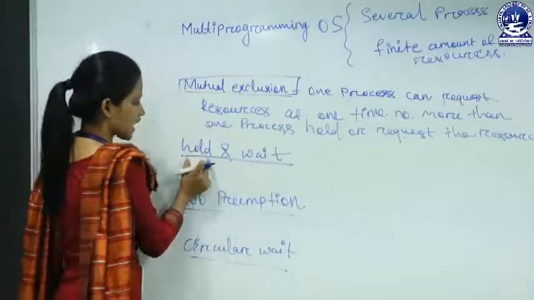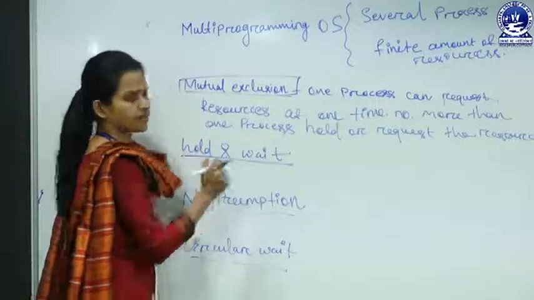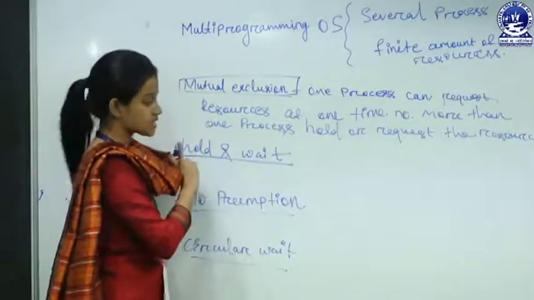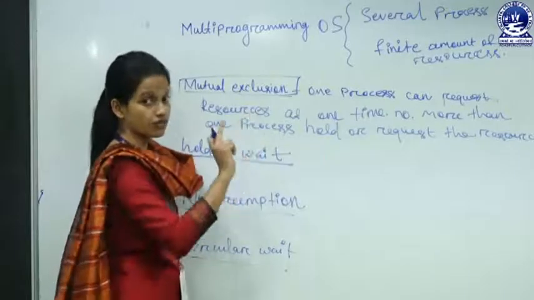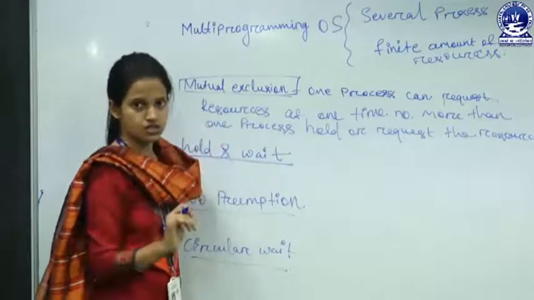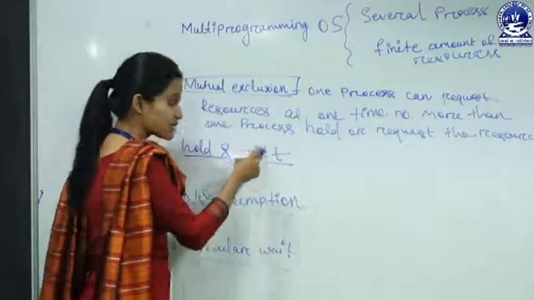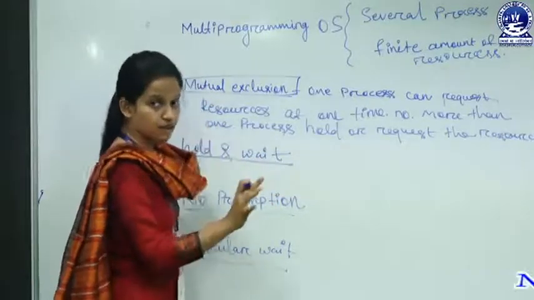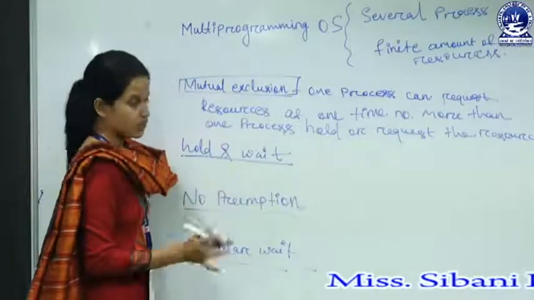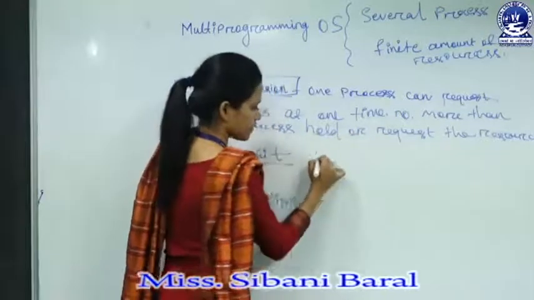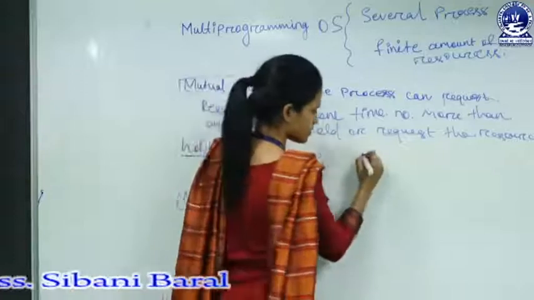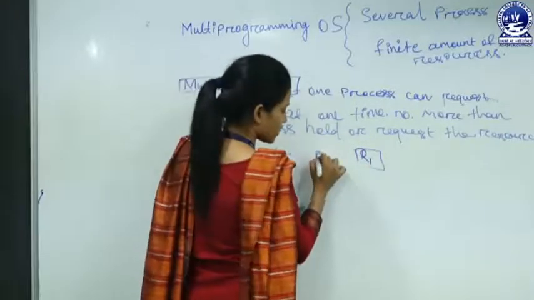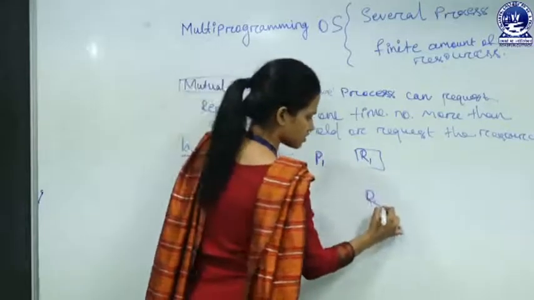A process can either hold or wait. If a process is holding one resource, then it cannot be waiting or requesting another resource. Or if a process is requesting one resource, then it can't be holding one. Suppose P1 is a process and there are two resources.